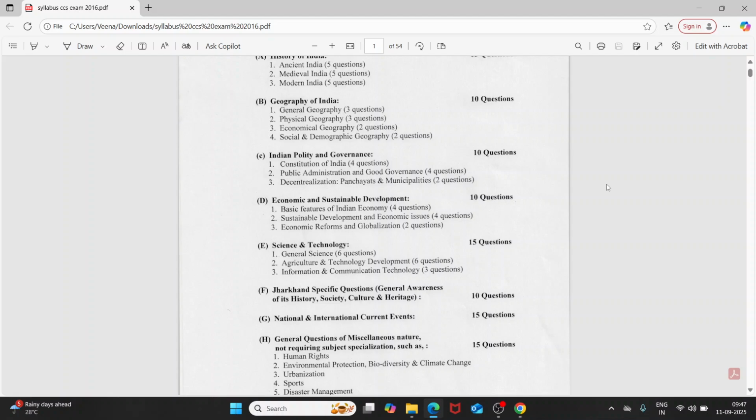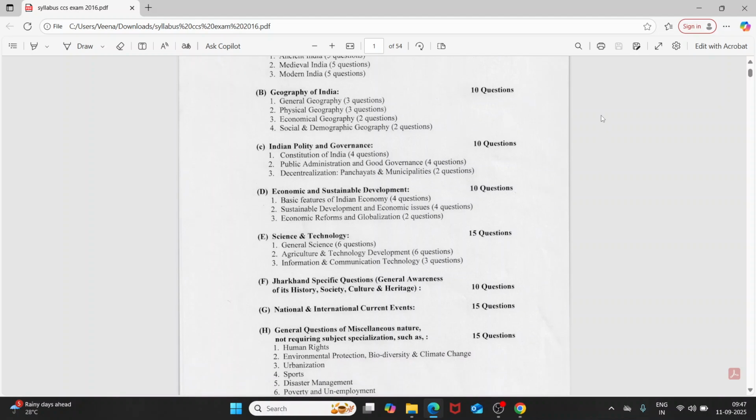Now the sixth section, Jharkhand specific questions, 10 questions you can see from this section also. General awareness of history, society, culture and heritage. National, international, current event, 15 questions. General questions or miscellaneous natures, 15 questions.